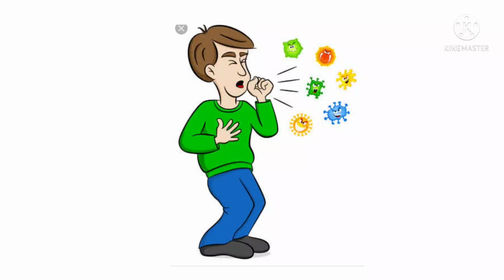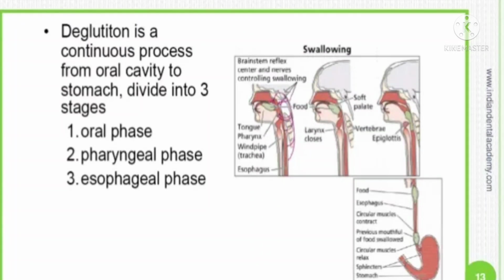Next, deglutition. Deglutition means swallowing, and apnea. Apnea means the temporary arrest of respiration is called apnea.